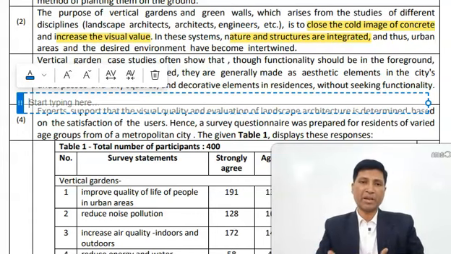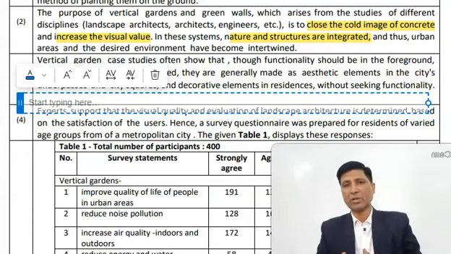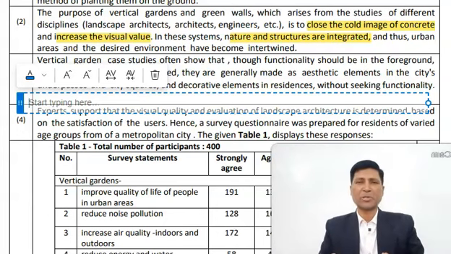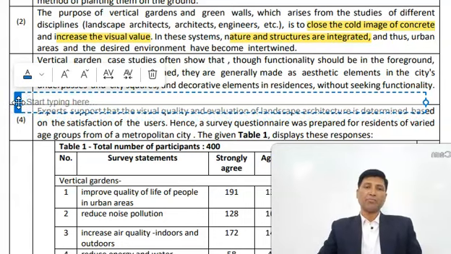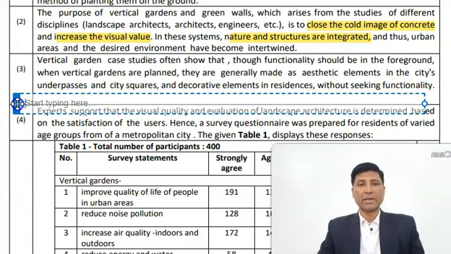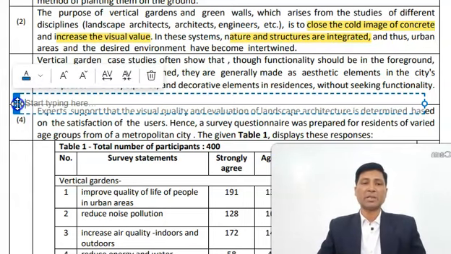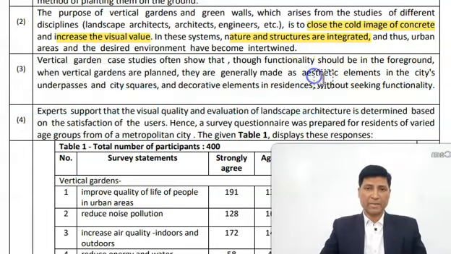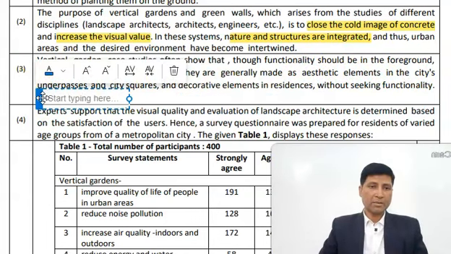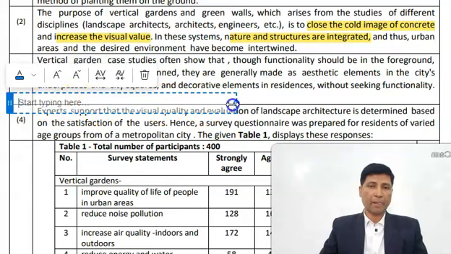Once your understanding develops, then summarizing it or answering the questions based on the passage will be just a cakewalk for you. You should take it easy. Now, so what is it talking about? It says that vertical garden case studies often show that the functionality should be in the foreground, but vertical gardens are planned. They are generally made as aesthetic elements in the cities. So here, in simple language, if I have to summarize these aesthetic elements, so you can say this: